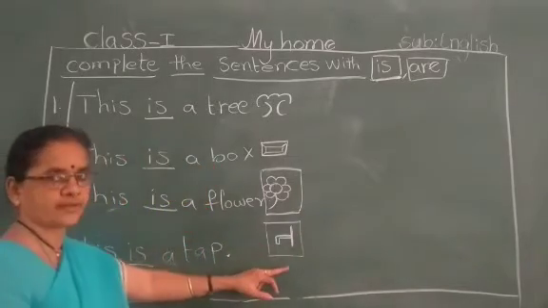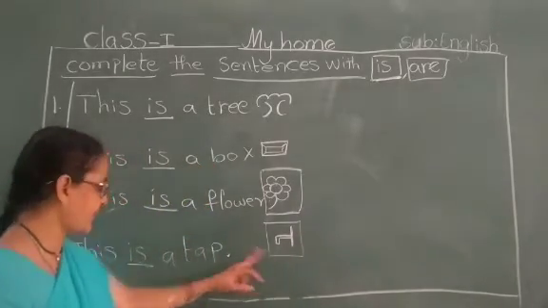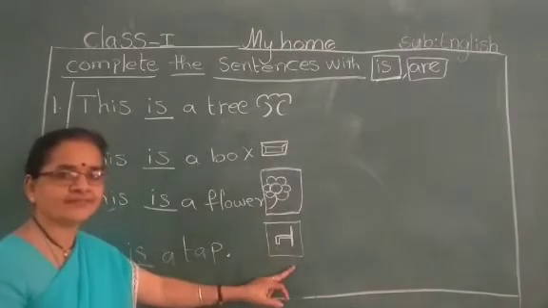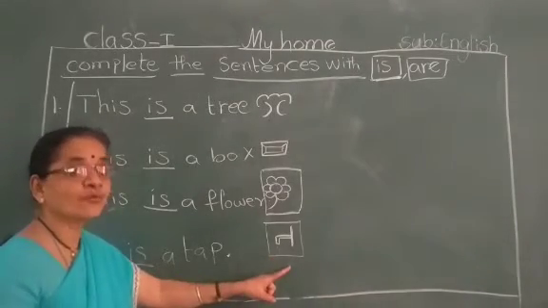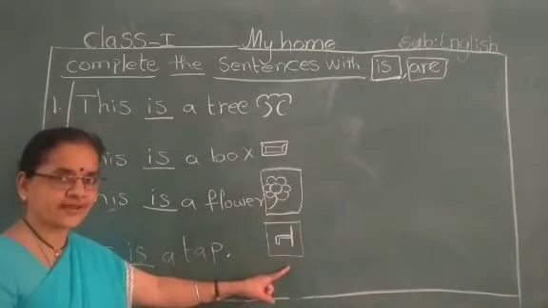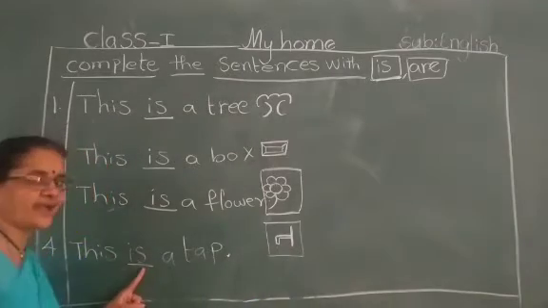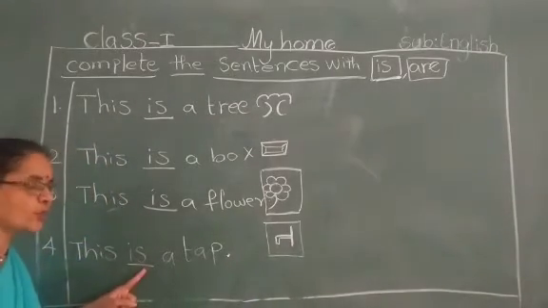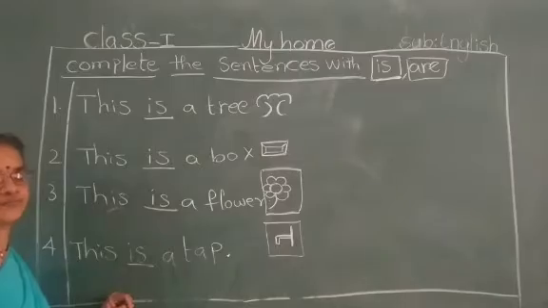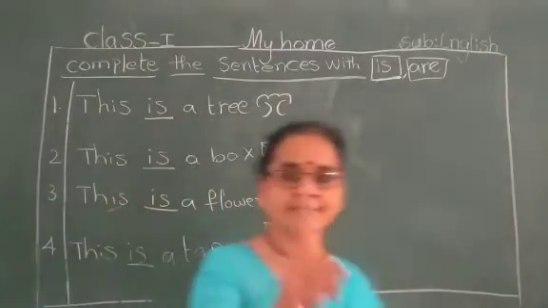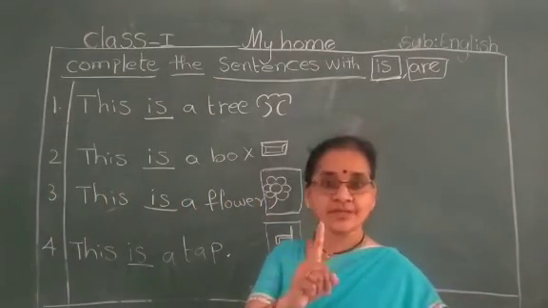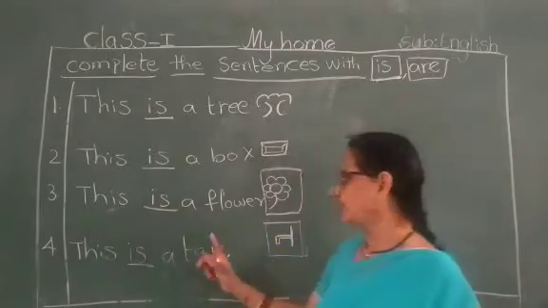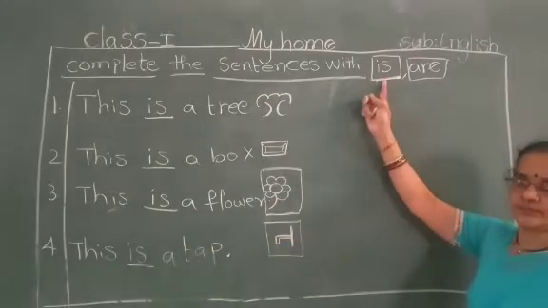Only one tap. A means only one tap. Okay, children? That's why we have to write is. Understood? Whenever only one thing, we have to use is word.